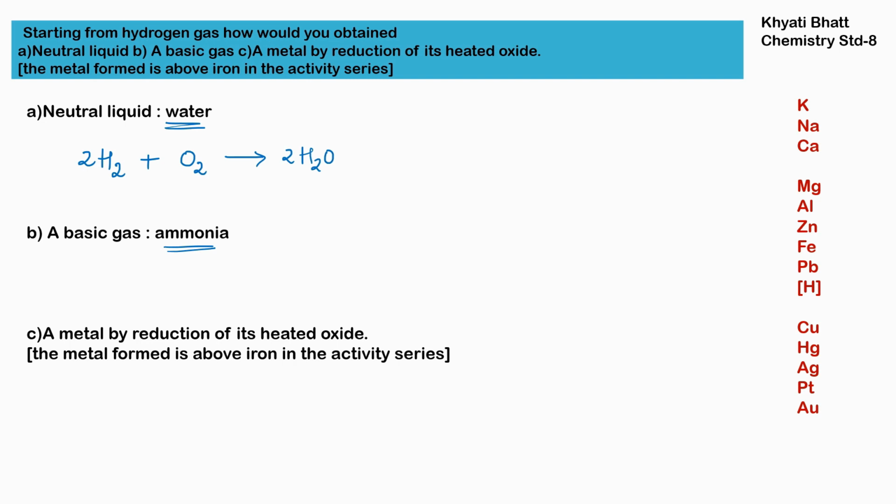Now another equation we have to write: we have to manufacture ammonia from hydrogen gas. The molecular formula of ammonia is NH3. So we take nitrogen gas and hydrogen gas, with some reaction conditions, and we get NH3 as the product. Now we have to first balance this. Hydrogen is 3 on the product side and 2 on the reactant side. So we add 2 on the product side and 3 on the reactant side.